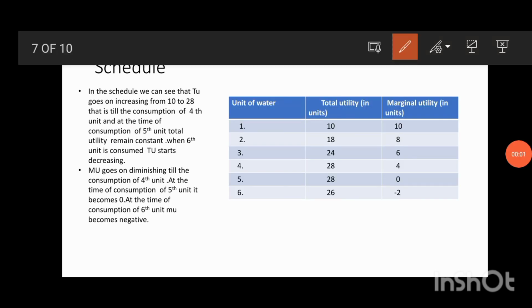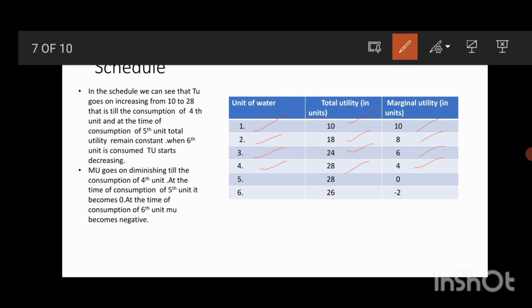Now we will see the law of diminishing marginal utility schedule. In this schedule, they have given that the person is going to consume 6 units of water. At the time of consumption of first unit, total utility is 10, marginal utility is 10. At the second unit, total utility is 18 and marginal utility is 8. At the third unit, total utility is 24 and marginal utility is 6. At the fourth unit, total utility is 28 and marginal utility is 4.